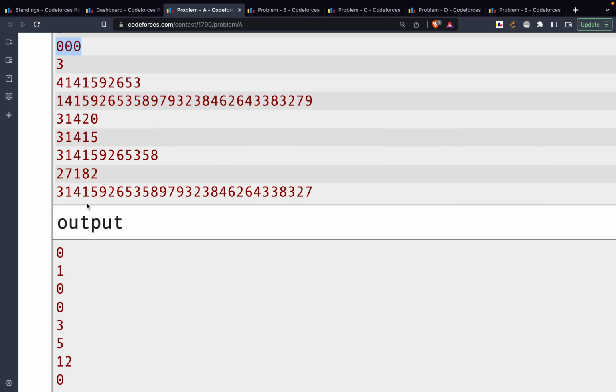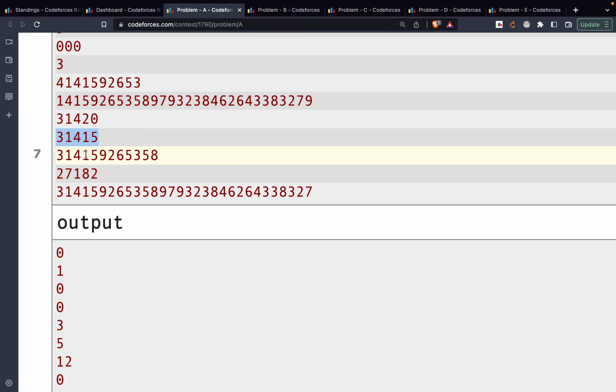So for example, for this test case, the value is 31420. However, the actual value of pi is 31415, right? Because of that we can say that the value is wrong. Up till this point the value is right, so 3 digits are actually right, so we'll print 3 for this. Similarly over here all the 5 digits are right, so we'll print 5 for this, and so forth. I hope that you get the drill.